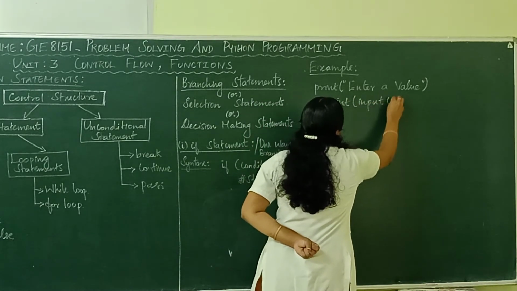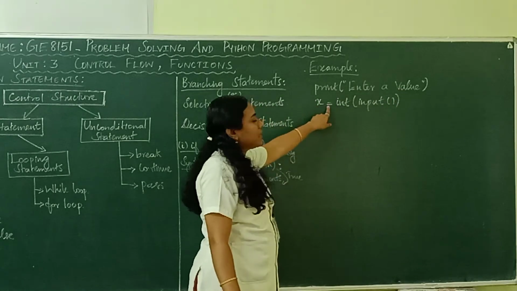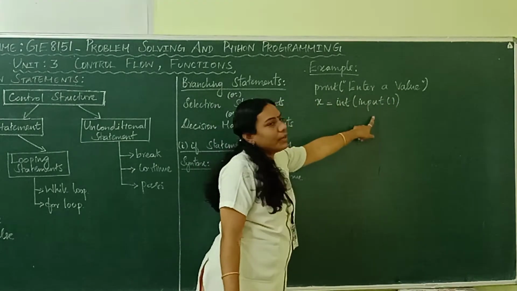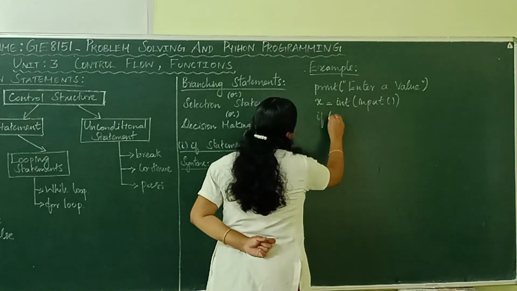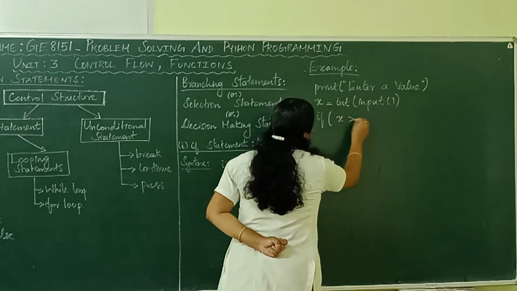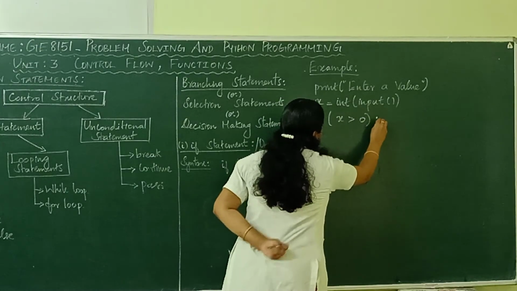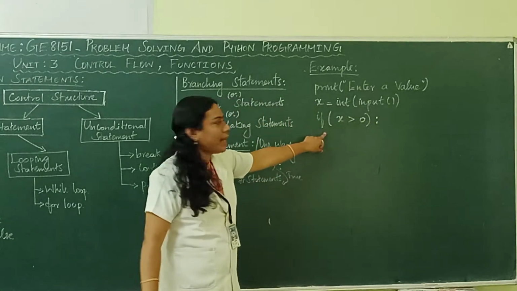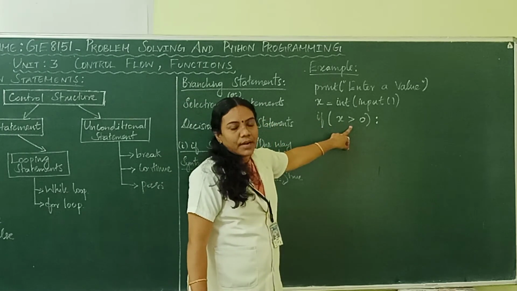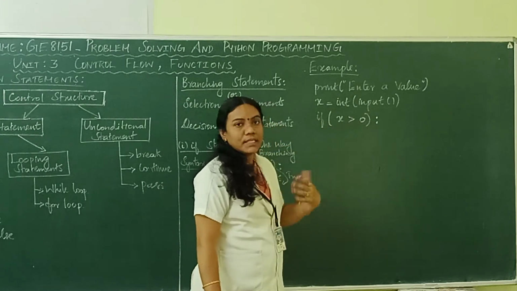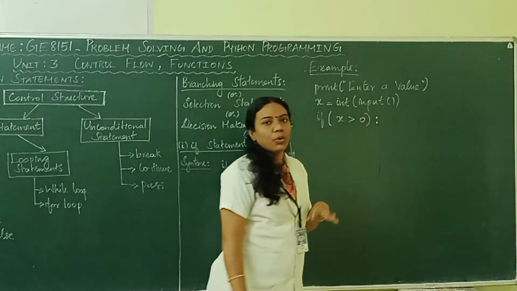So I write the statement as x assignment operator int of input. Next, I write the if statement: if x greater than 0 colon. This is the if header. If is the keyword, followed by the condition, x greater than 0, terminated with a colon.